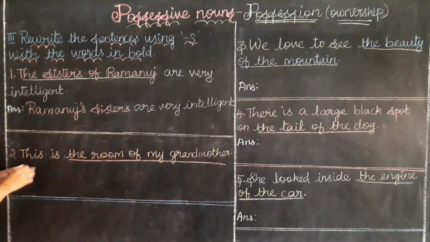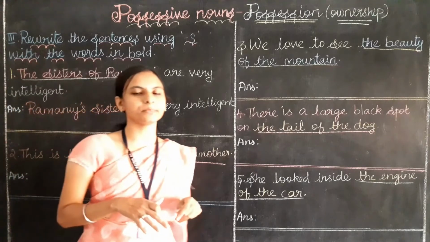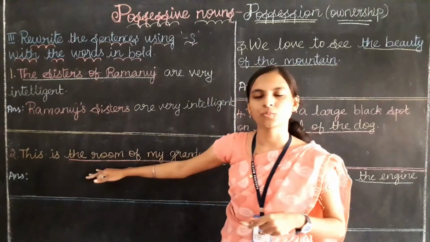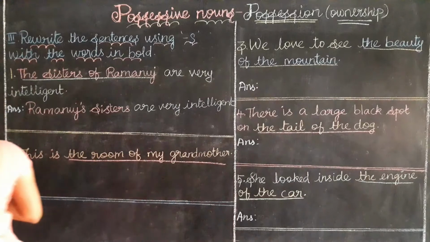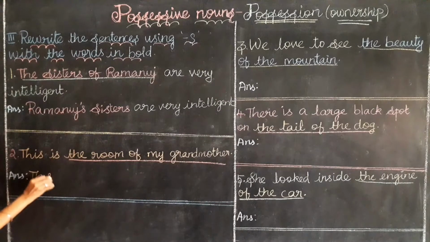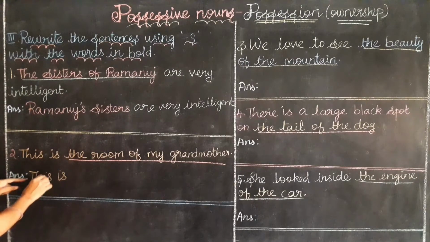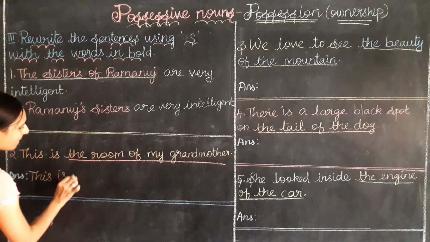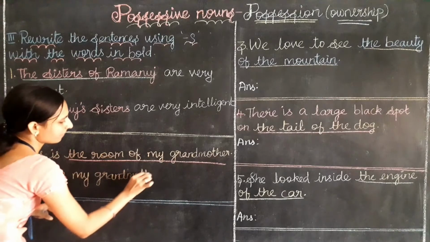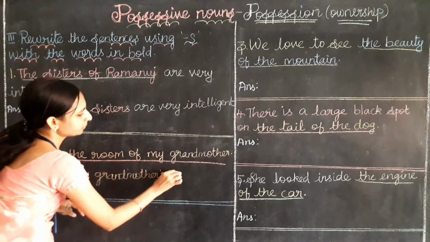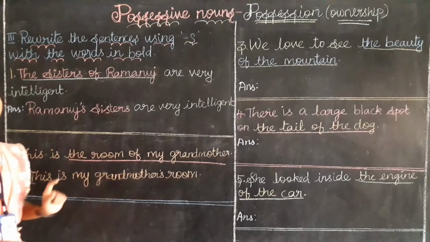Okay, let's do the second. This is the room of my grandmother. So grandmother owns this room. How can we say? Yes, grandmother's room. So the answer will be like this: all other words we write as they are without making any change. This is my grandmother's room. Here, this is my grandmother's room is the correct answer.